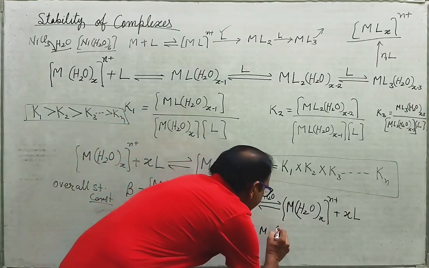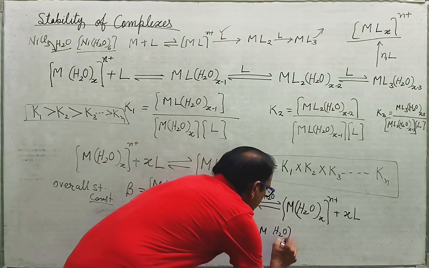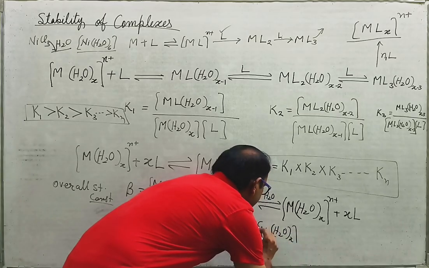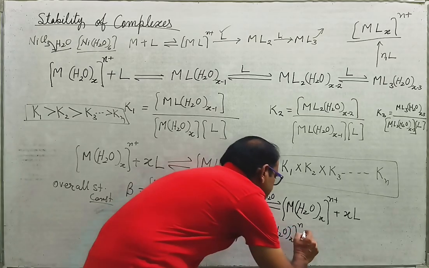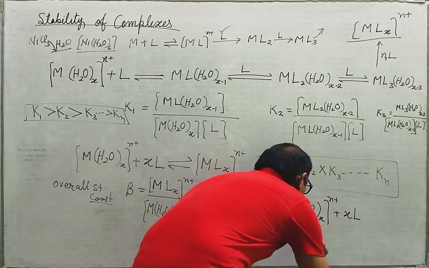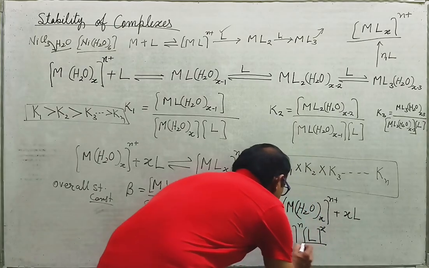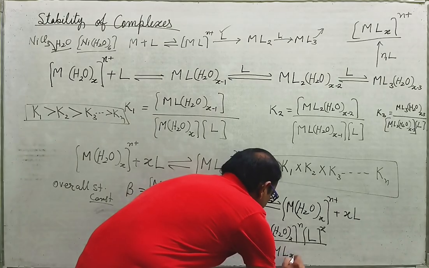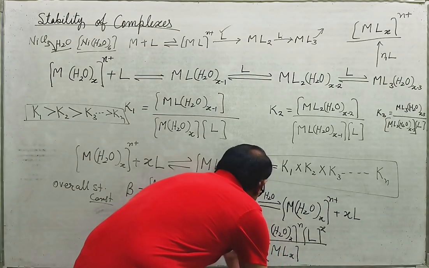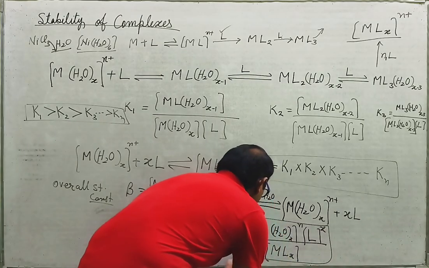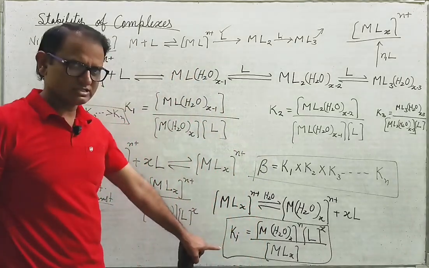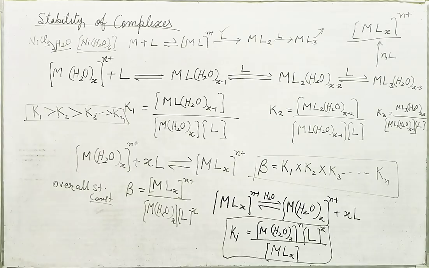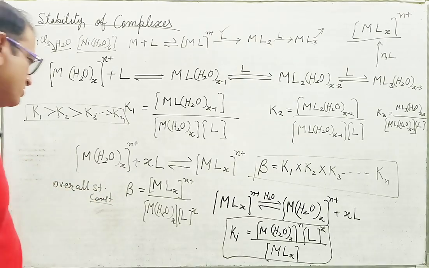So what we will get: M H2O X raised to power N, L power X upon M L X. So this is what is called instability constant. What? Instability constant, and we can see this is just reverse of stability constant.